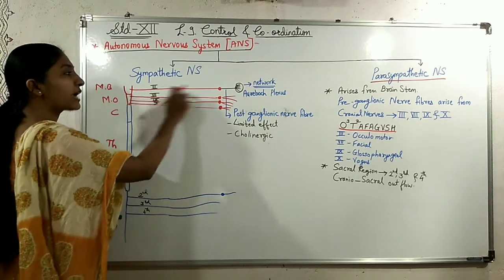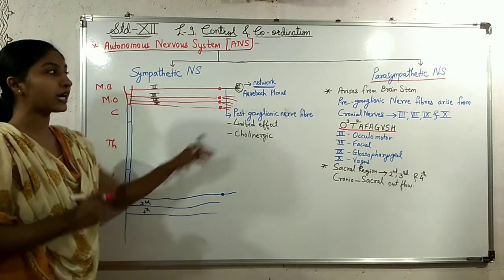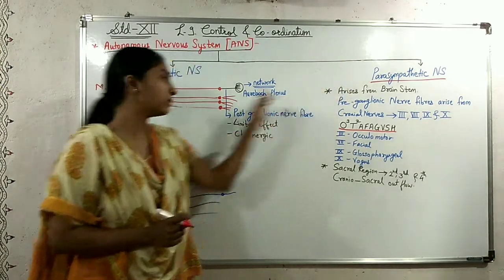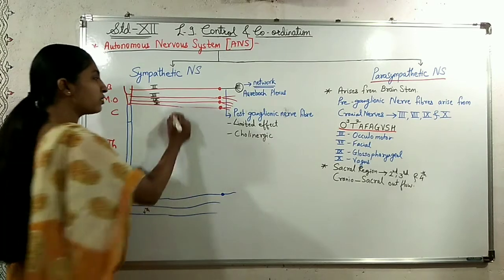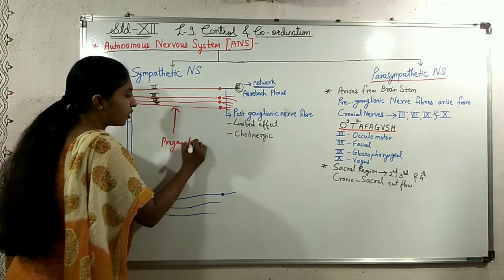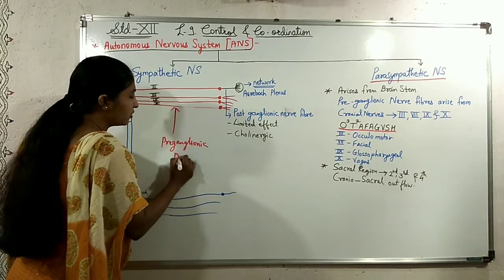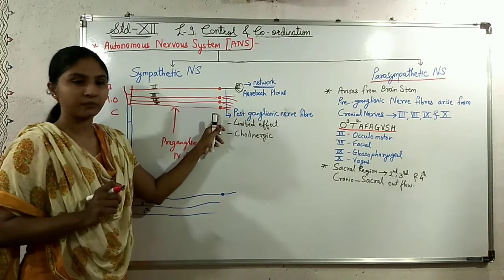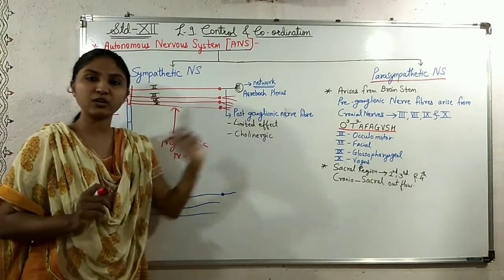Now in the parasympathetic nervous system, the preganglionic nerve fibers are longer than the postganglionic nerve fibers.